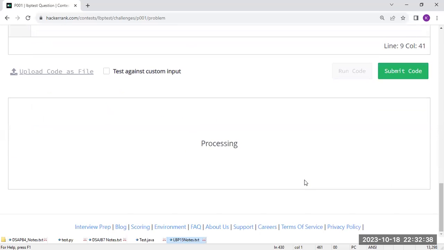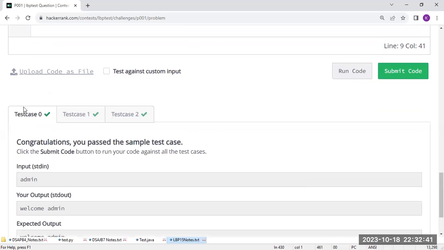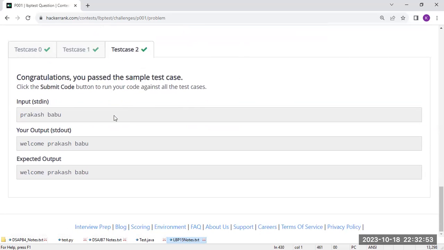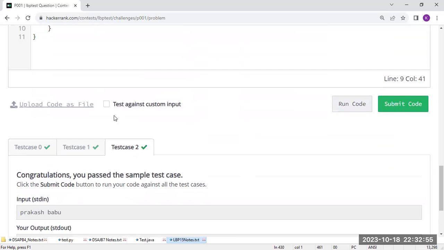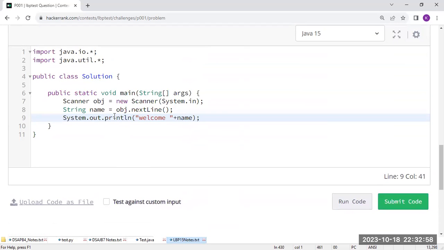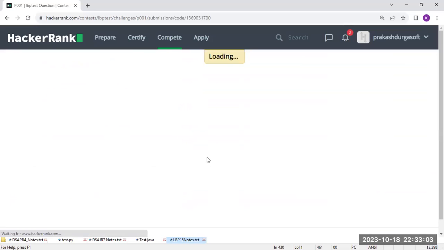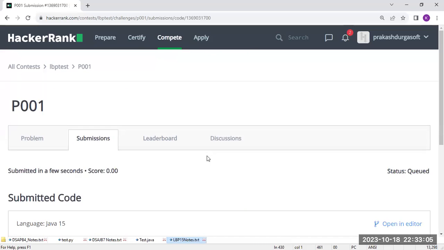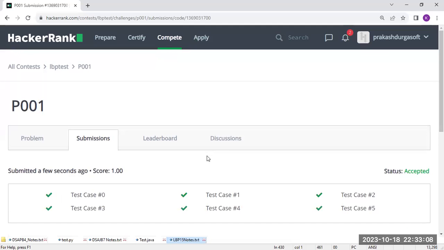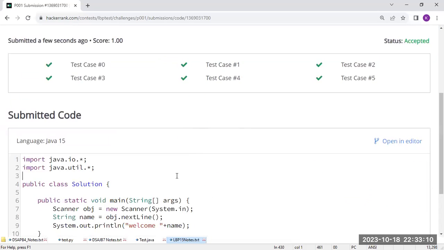Let us run the code. Sir, are you seeing that all 3 test cases got a success? Yes. Here we don't have any issue with nextLine. Is it going to read multi-word input or not? Yes. Like in C language, here we don't have any problem. Happily it reads multiple words also. Now submit the code. You can see all the test cases got executed successfully.